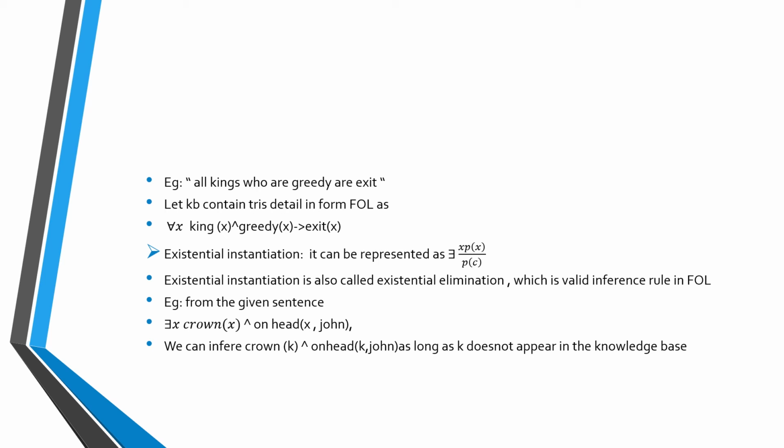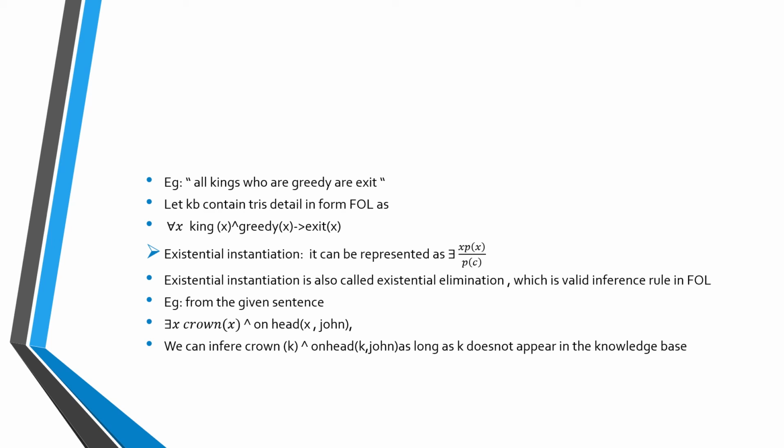Next, existential instantiation can be represented as there exists x, P of x, therefore P of c. Existential instantiation is also called existential elimination, which is a valid inference rule in first order logic. The new KB is not logically equivalent to the old KB. The rule states that we can infer P of c from the formula there exists x P of x. In this, the variable is x and the symbol is c.